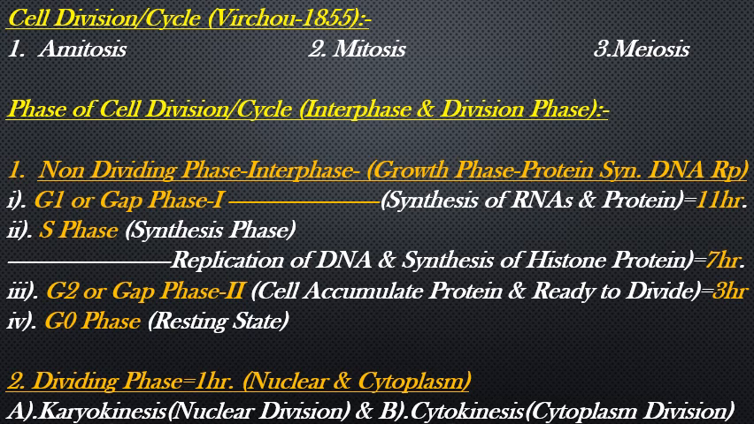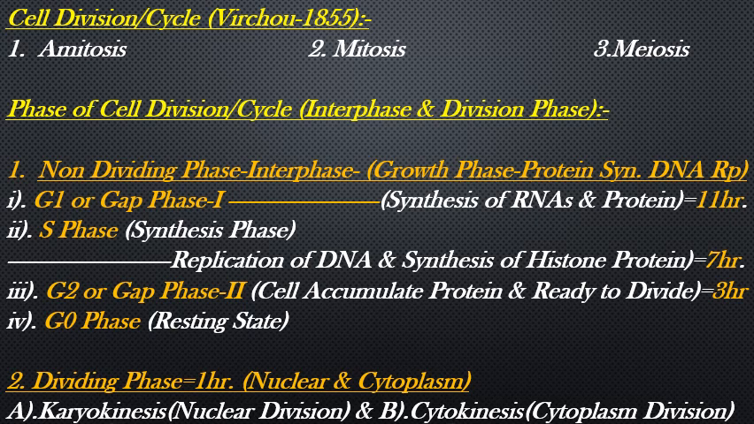So cell division is an important first topic of the ICSE board chapter, that is cell division or cell cycle, given by Virchow in 1855. There are basically two types of cell division, mitosis and meiosis, but one kind is also included here, that is amitosis. In this video we will talk only about two types of cell division, mitosis and meiosis.